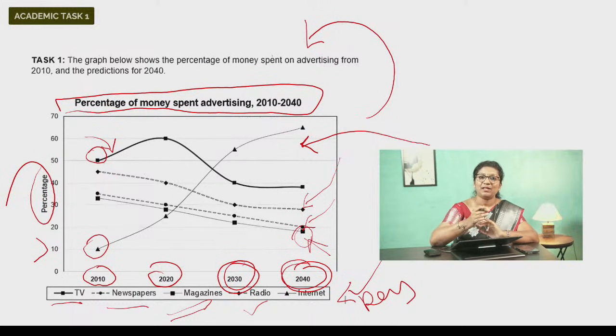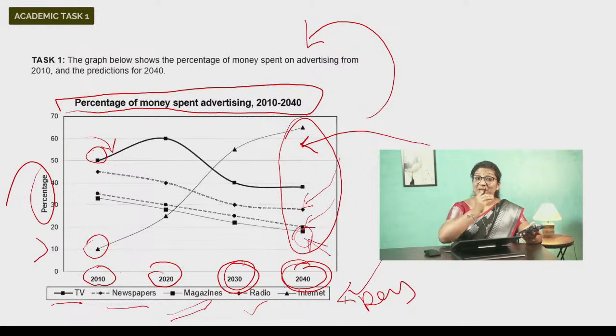But when you compare the year 2040, I'm not going to tell you how you can write the entire graph, but I'm just taking bits and pieces here so that you get an idea of how you can do the comparison. Okay? But if you look at the data for 2040, what do you see? 2040 is this particular one. From 10% of the money spent on the internet, by 2040, what is expected? You're not sure. You just forecast it. You feel that is how it's going to be.